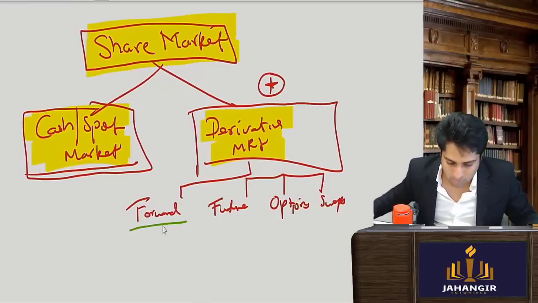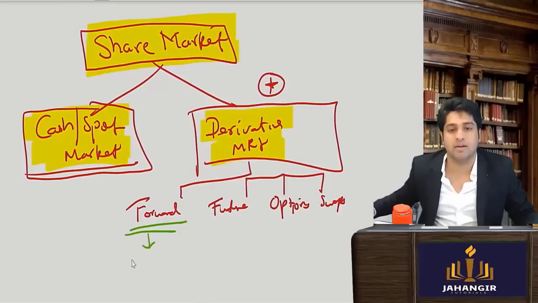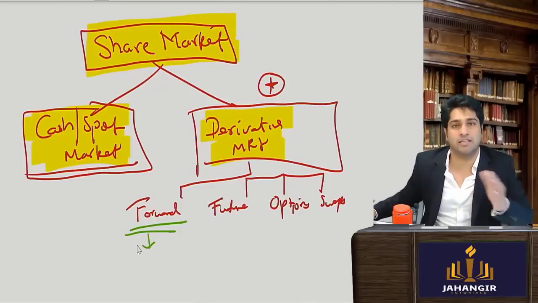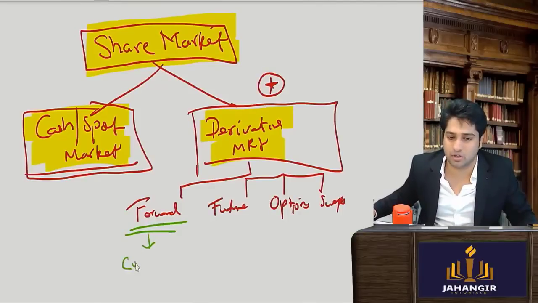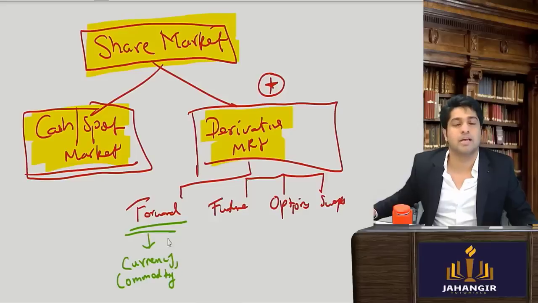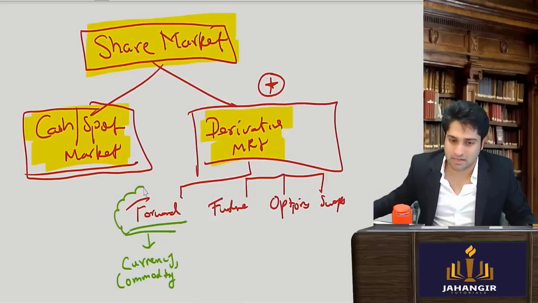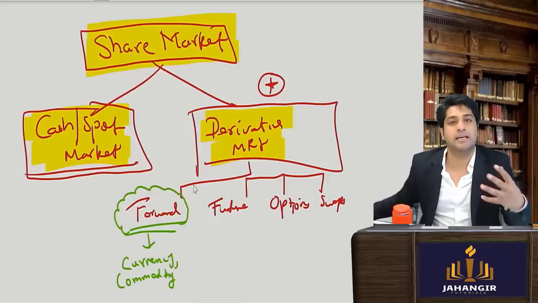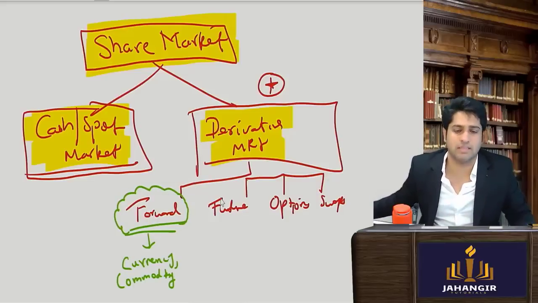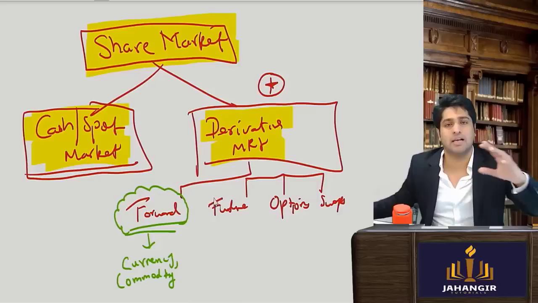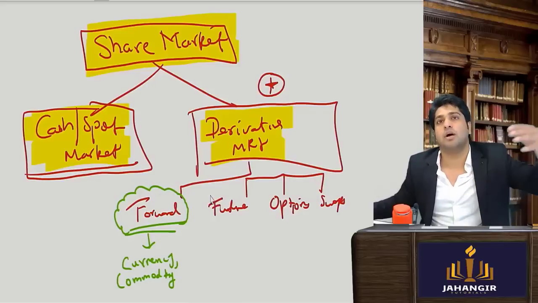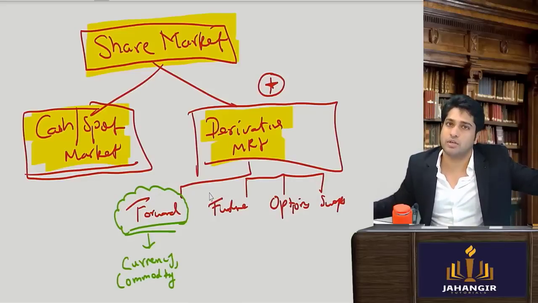Forwards are mostly concerned with things other than securities, other than the share market, could be your currency or your commodity. Clear till here? In this market, you buy today and fix the contract today for a future value.